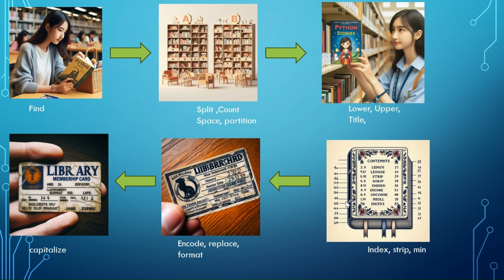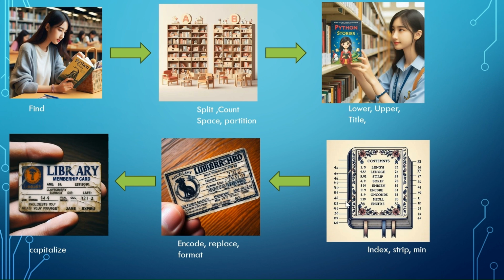The pictures I represented are just to help remember: a person went to a library to find a book, but the library is split into two sections with countless books. There is a partition here, right? In this huge library, at a lower rack, she found the book. Like this I created my own story. You can always create your own story to remember. So these are some of the functions available.